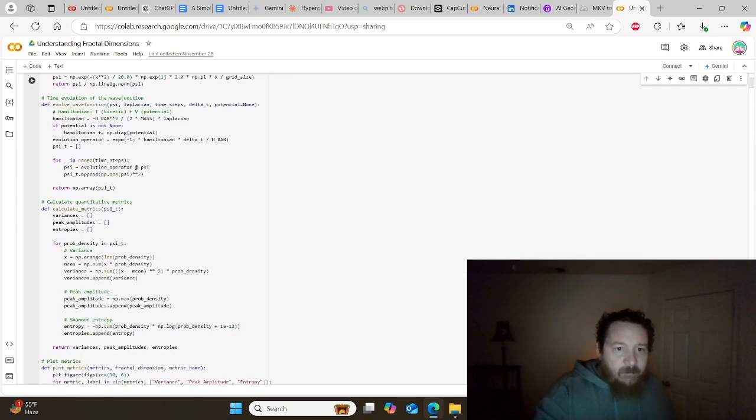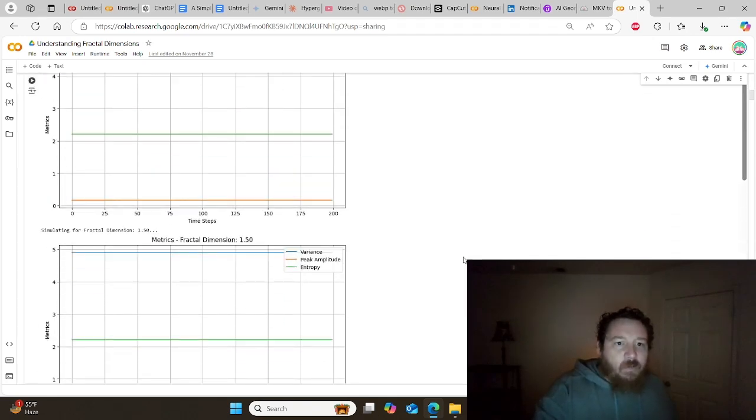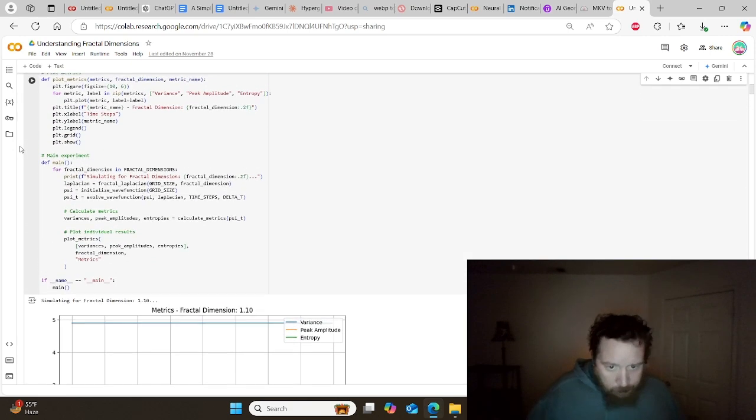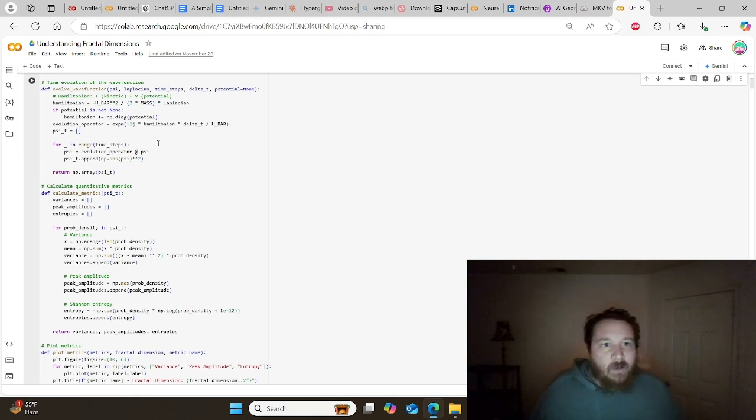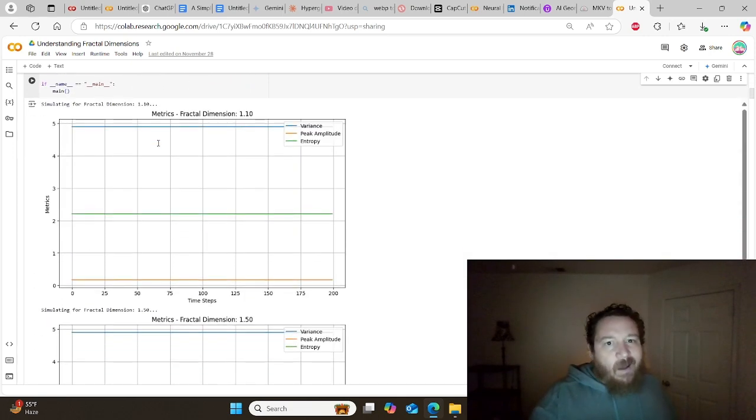The very first thing that we're going to look at is entropy across fractal dimensions, and how variance, amplitude, and entropy operate across different fractal dimensions. And we're going to be utilizing the Schrodinger equation for all of this, right? So essentially, we're extending out the Schrodinger equation. In this instance, we extend the Schrodinger equation to fractal space in our first experiment. And what we see is a rather interesting experiment to me.